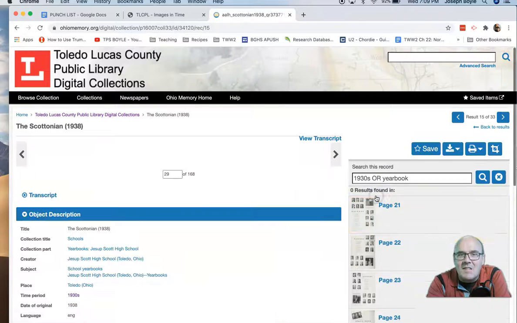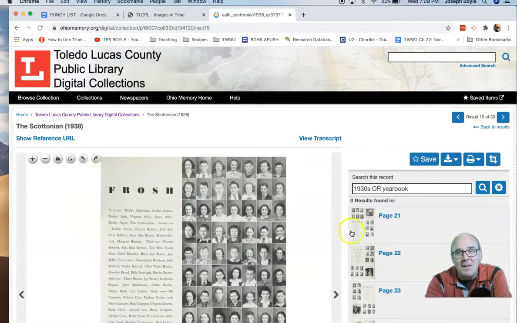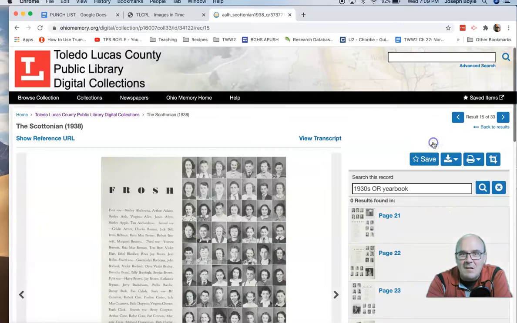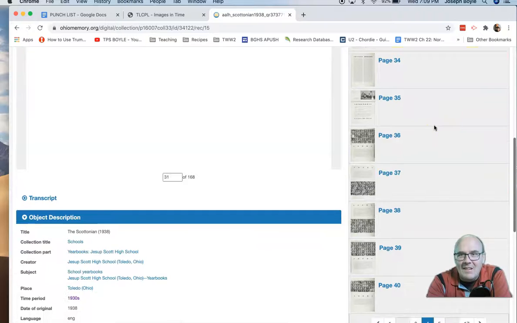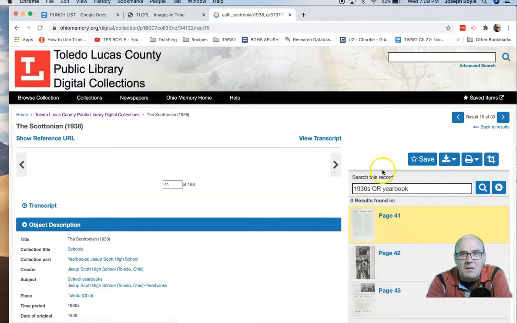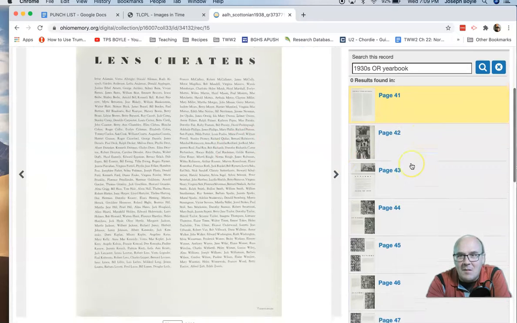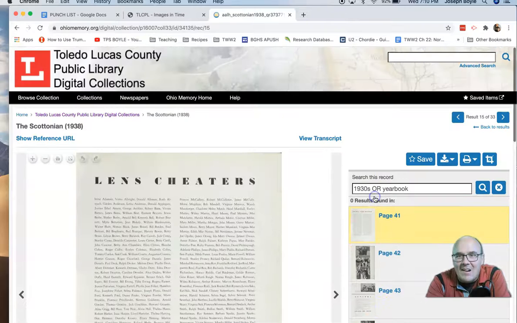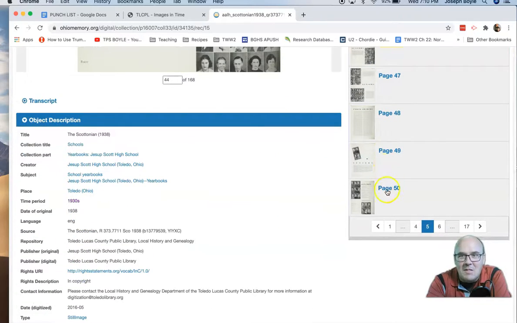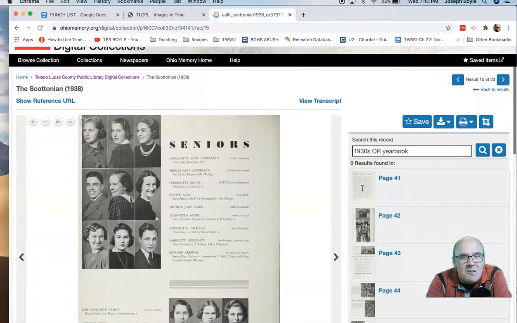Come on, seniors. Let's see. This looks like it might be it. Freshmen! You put the freshmen first. You made the seniors wait. That's unlawful. Let's see. So that probably gets us to the sophomores. See where page 5 gets us. Lens cheaters. Oh, people who didn't get their pictures taken. Dirty dogs. All right, what do we got here? Juniors. Man, you forget how many students were in the schools back then. Page 50. Seniors. Okay, so who have we got here?